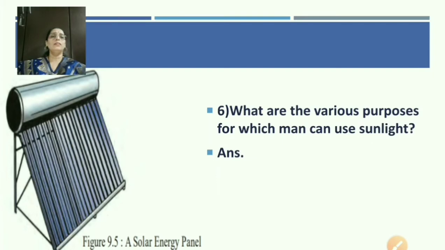What are the various purposes for which man can use sunlight? And what is the figure shown? Figure 9.5, a solar energy panel.